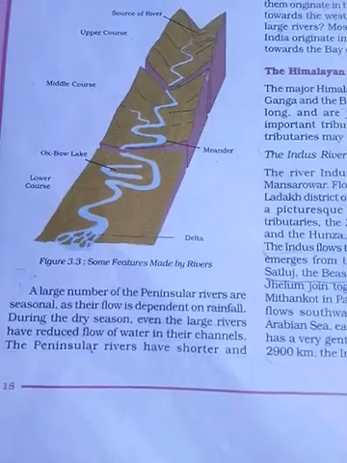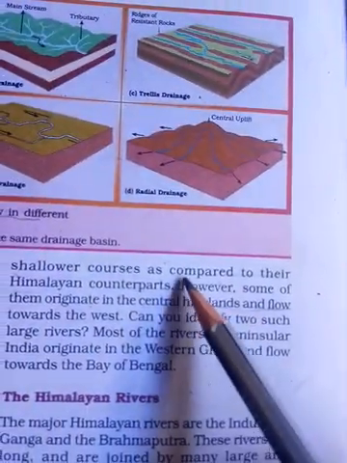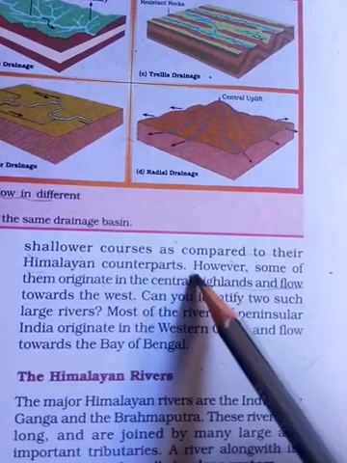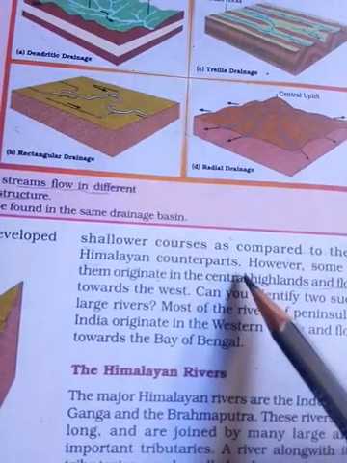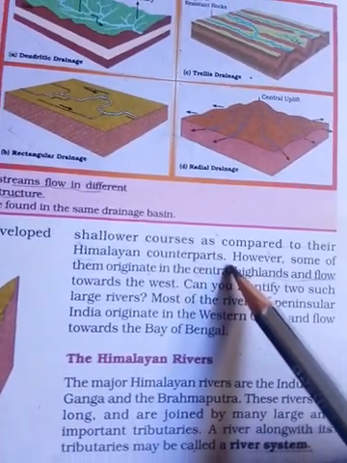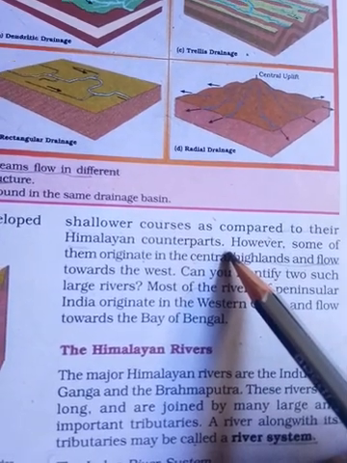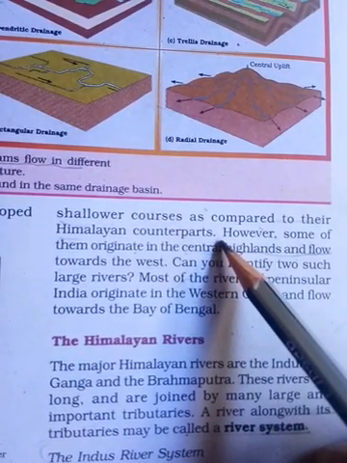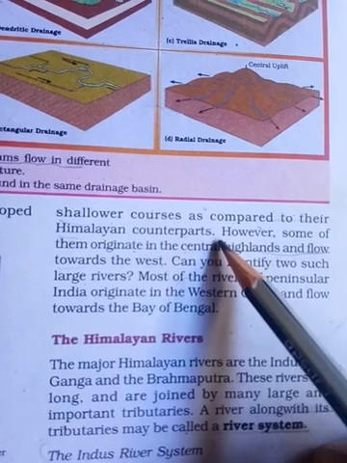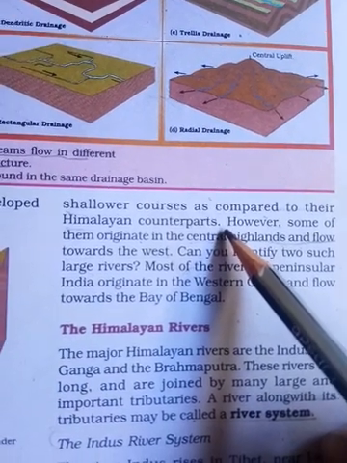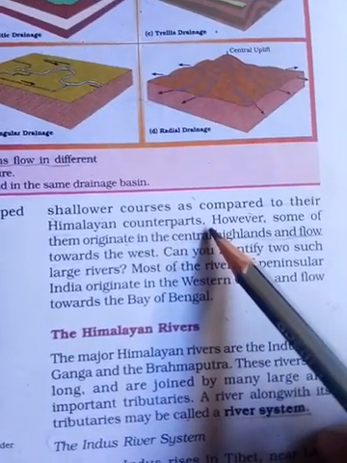Peninsular rivers are shorter and slower as compared to the Himalayan rivers. That means if you compare the Himalayan river system and the peninsular river system, the peninsular rivers have a shallower course and their length is somewhat shorter.